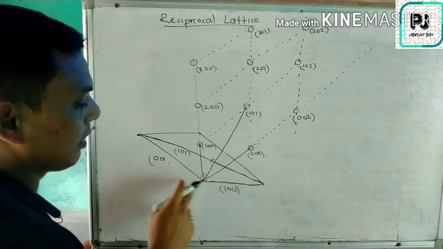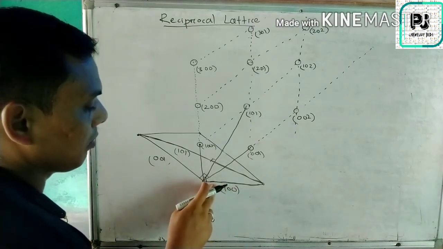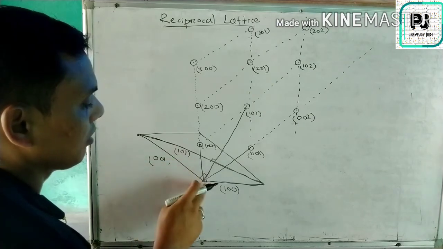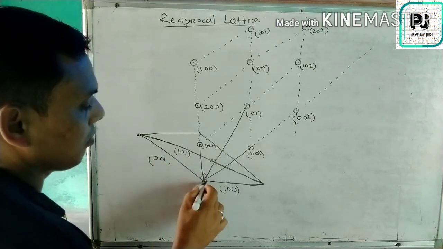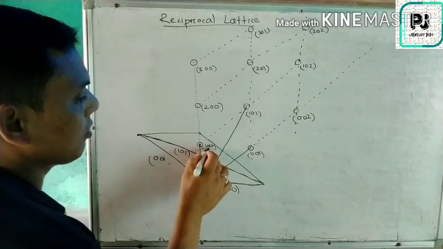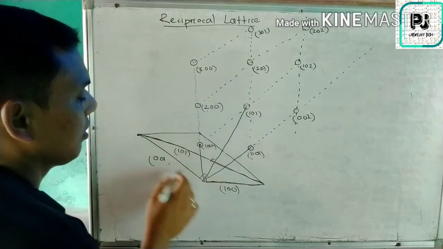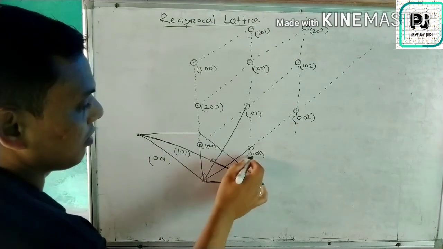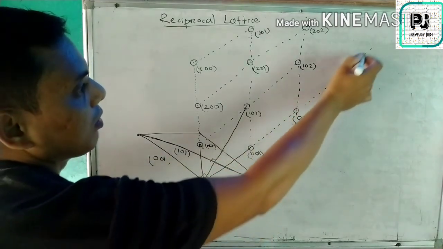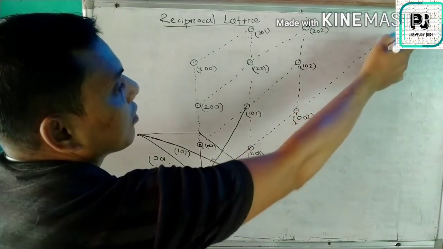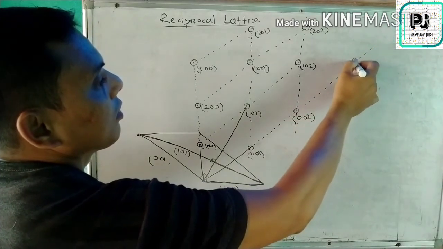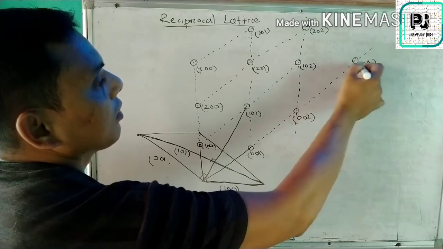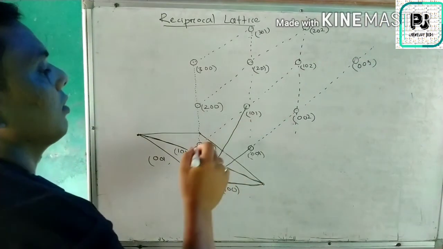Again I am telling you, this is one plane 1 0 0, this is another plane 0 1 1, and this is 1 0 1. For this plane there is a perpendicular: 1 0 0, 2 0 0 and 3 0 0. For this plane there is a perpendicular: 0 0 1, 0 0 2, 0 0 3, like this it will go.